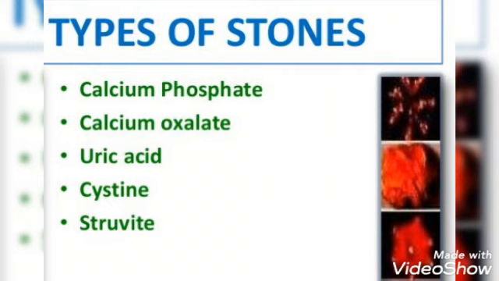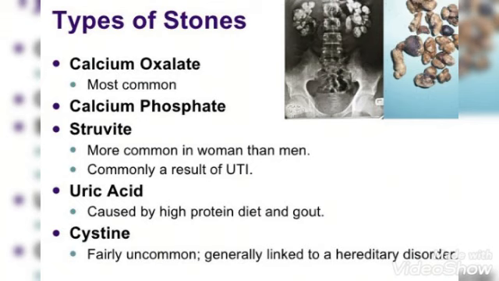Now the types of stones. There are varieties of stones that include calcium phosphate, calcium oxalate, uric acid stones, cystine and struvite stones. Let's first understand the calcium oxalate stone, that is the common type of stone called mulberry calculi. It is irregular having sharp projections, and oxalate stone is hard and single and they produce hematuria very early, resulting in deposition of blood over the stone giving a dark color to the stone. It occurs in infected urine and contains alternate layer of calcium and bacterial vegetation.